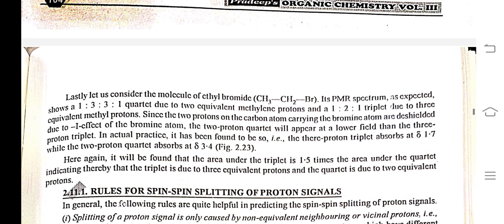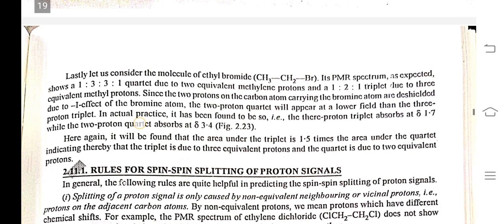Lastly, let us consider the molecule of ethyl bromide. Its PMR spectrum, as expected, shows a 1:3:3:1 quartet due to the 2 equivalent methylene protons and a 1:2:1 triplet due to the 3 equivalent methyl protons. Since the 2 protons on the carbon atom carrying the bromine atom are deshielded due to the -I effect of the bromine atom, the 2-proton quartet will appear at a lower field than the 3-proton triplet. In actual practice, it has been found to be so.